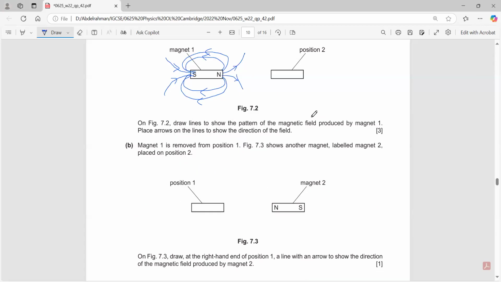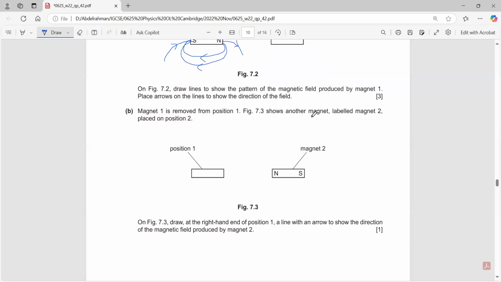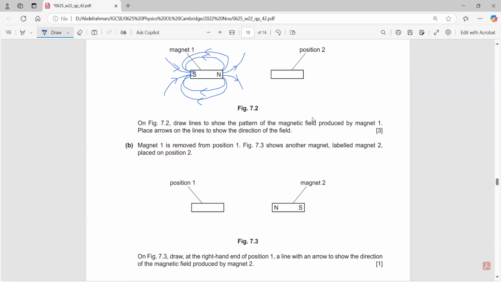Magnet 1 is removed from position 1. Figure 7.3 shows another magnet labeled magnet 2 placed on position 2. On figure 7.3, draw at the right hand end of position 1 a line with an arrow to show the direction of the magnetic field produced by magnet 2. So what happened is that magnet 1, can you see magnet 1 from figure 7.2?